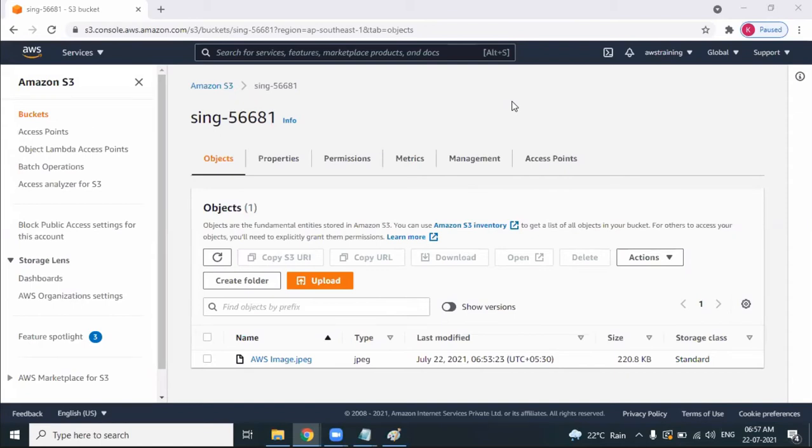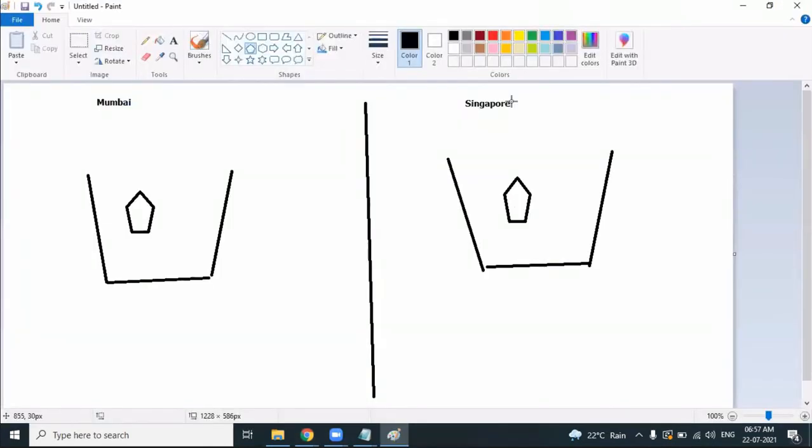Coming to S3, when we upload a file in the Singapore region, will it be updated in the Mumbai region also? Vice versa will not happen. Only the creation happens. Not only creation, when you update the object, it will not be automatically updated. No automatic updation. When you delete the object, it will not be deleted. Only for the creation, the replication happens.